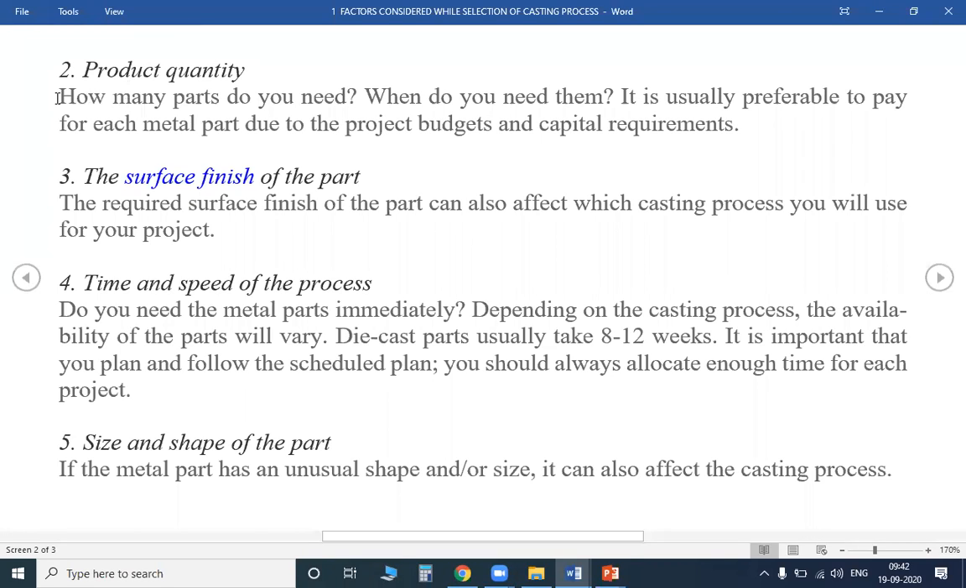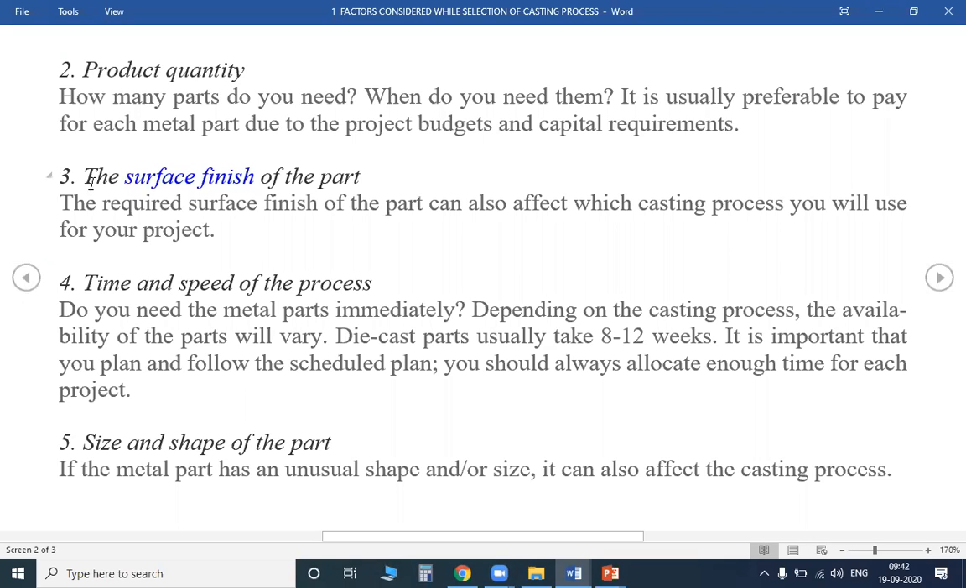How many parts do you need and when do you need them? It is usually preferable to pay for each metal part, due to project budgets and capital requirements. So we have to see what the budget of your company is, whether we can accept or not. What is the capital? When you put this much amount in, how much are we going to get? What is the profit for a certain total production? That is to be thought about.